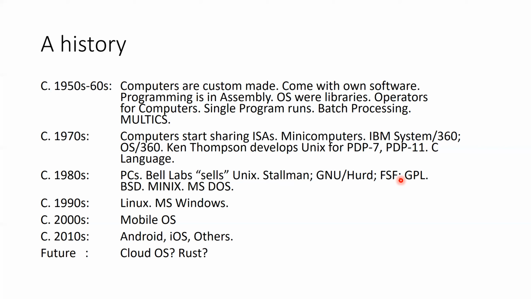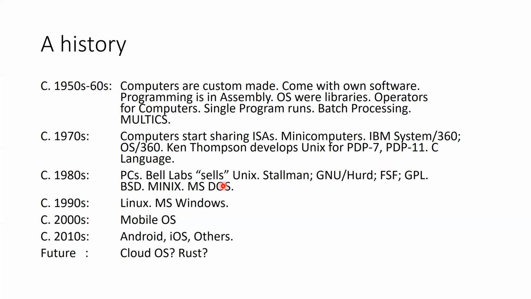And freedom to modify means you provide the source code for the software along with the software, so that the person who is buying or downloading the software can modify the source code if they feel the need. So this was also the time when the open source or free software movement was born.